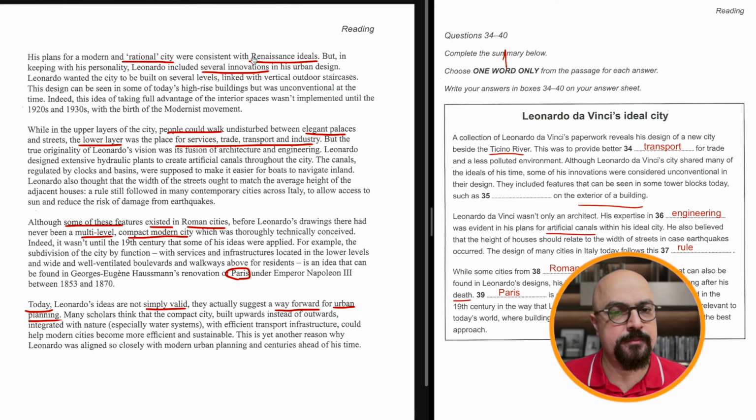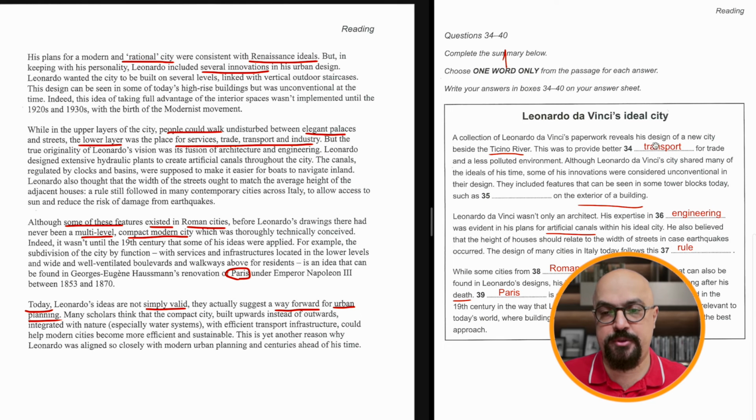Let's look here. Vertical, outdoor, exterior. We have staircases, such as the staircases on the... It makes sense. Yeah, and this design can be seen in some of today's high-rise buildings. So today, tower blocks today.